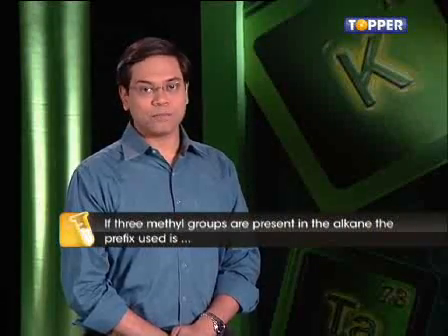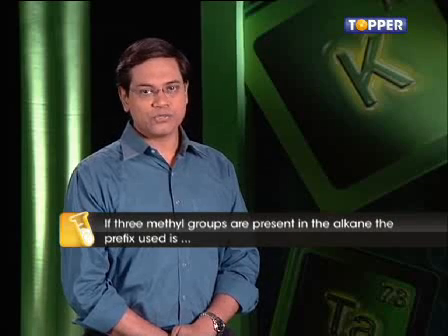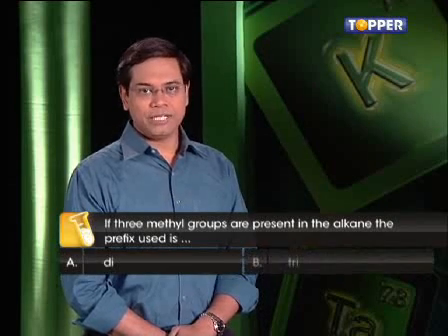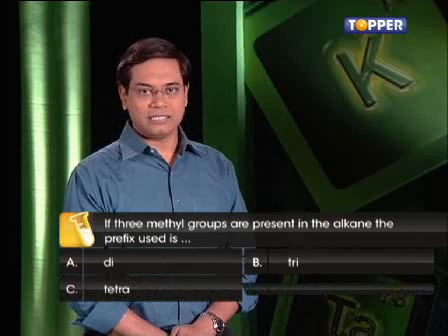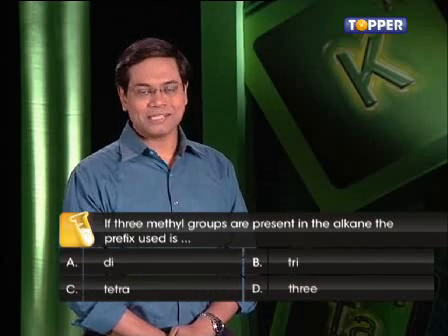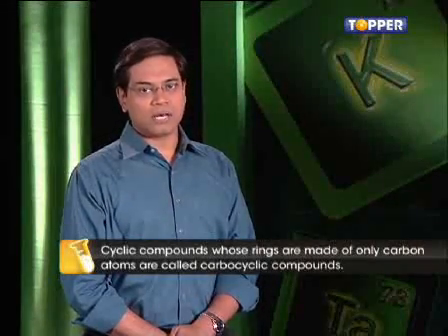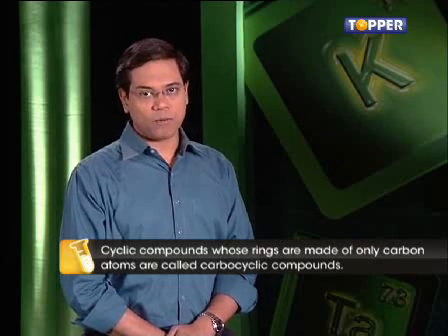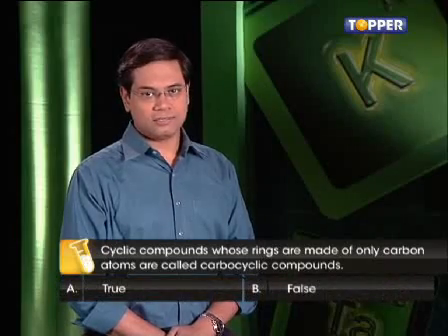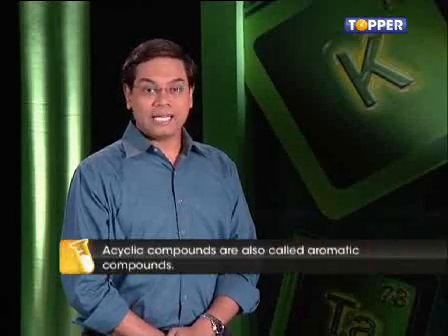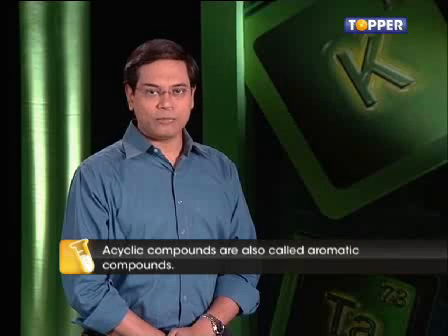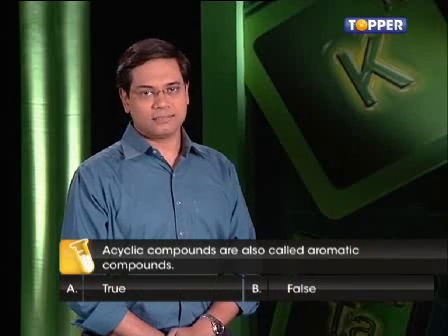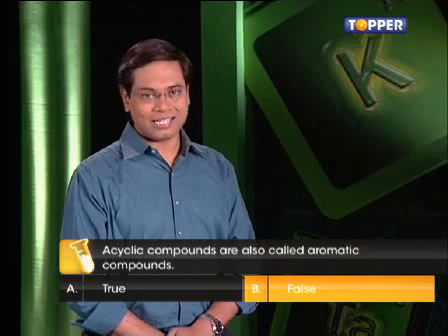The third question. If 3 methyl groups are present in the alkane, the prefix used is A, di, B, tri, C, tetra, D, 3. And the answer is B, tri. Next question. Cyclic compounds whose rings are made of only carbon atoms are called carbocyclic compounds. True or false? It's true. Now for the last question. Acyclic compounds are also called aromatic compounds. True or false? If you said false, you are right.